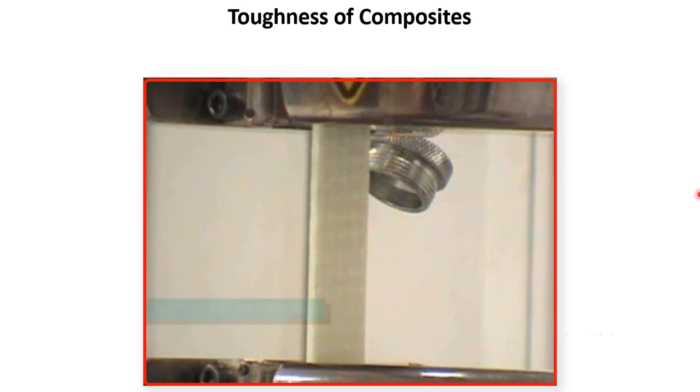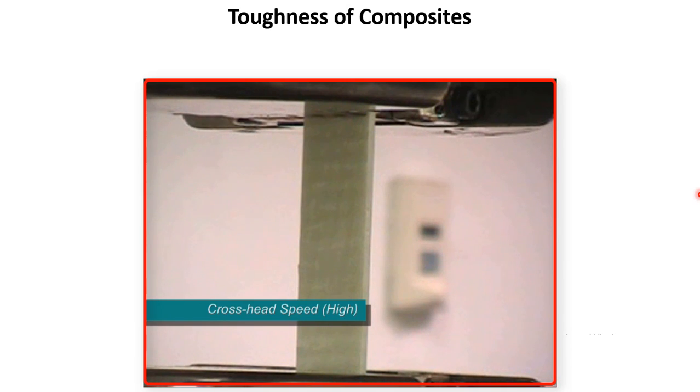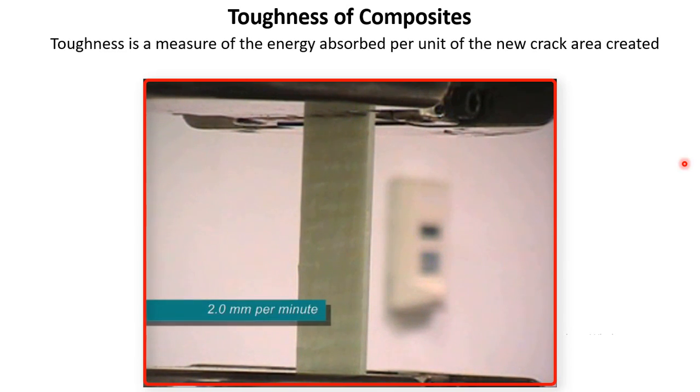Toughness of composites. So far we have looked at composites' strength and elastic modulus. However, one of the very important properties of composites is their high toughness. So in this video I will explain to you how composites get very high toughness. Let us first define toughness.